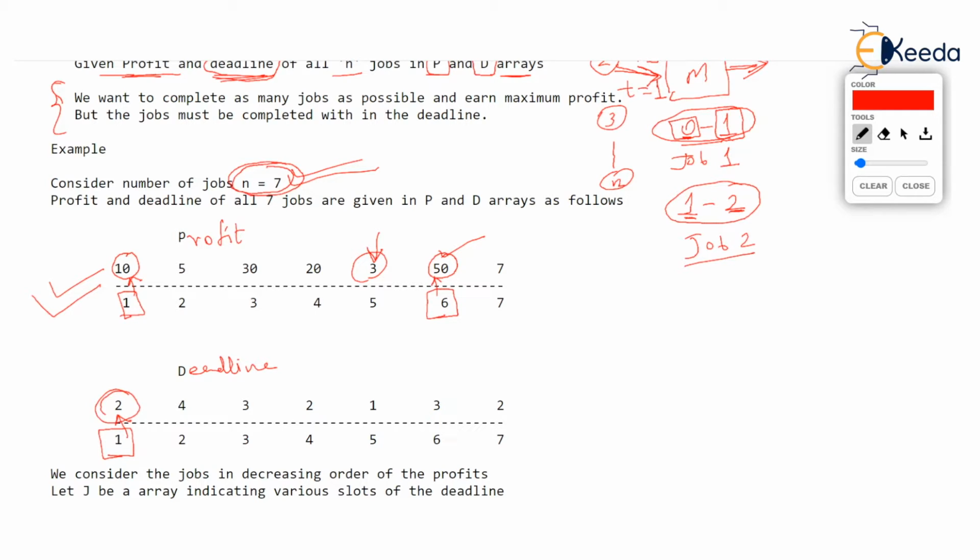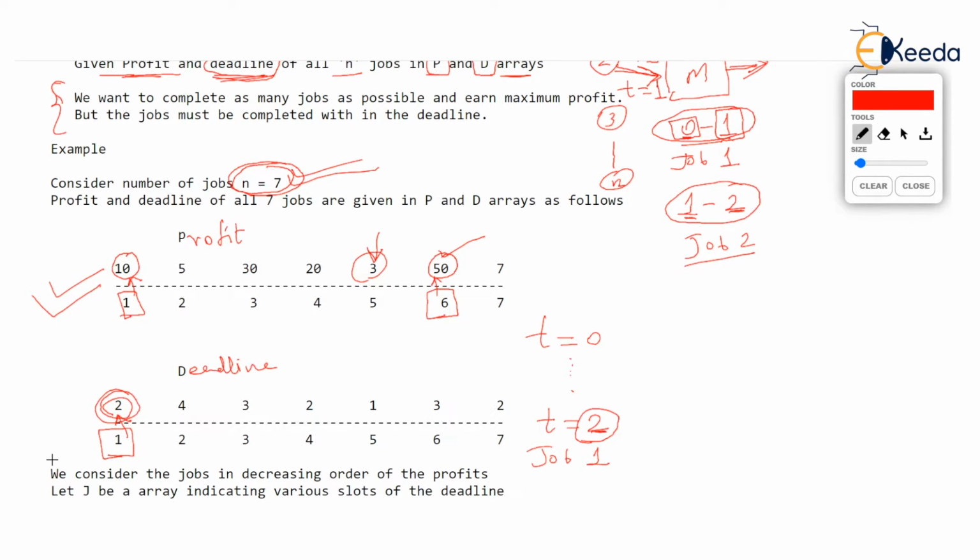Deadline of job 1 is 2 means that from t equal to 0 our clock starts ticking, and job 1 should be done on or before t equal to 2, because 2 is the deadline for job 1. Just check, after t equal to 2 you can't perform job 1 because the deadline of job 1 is 2.